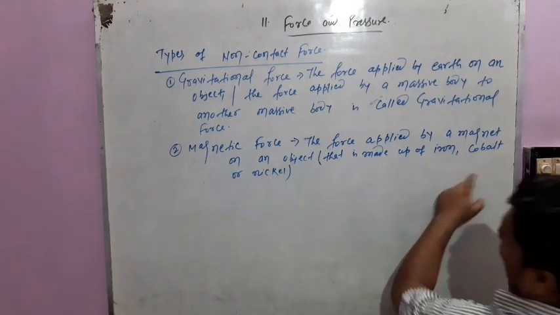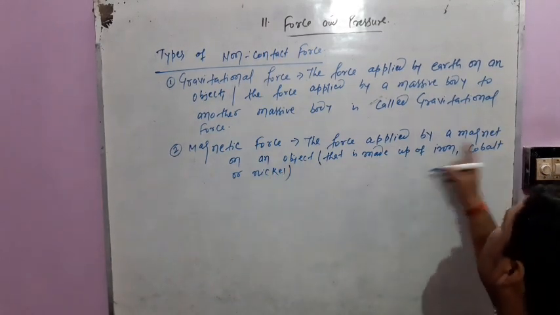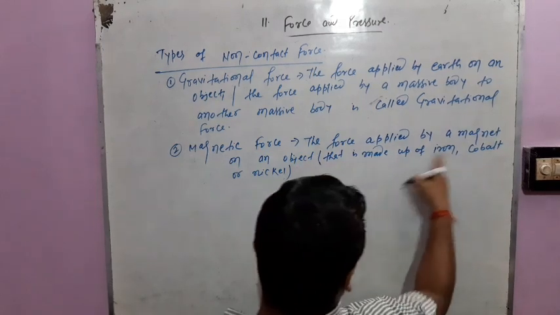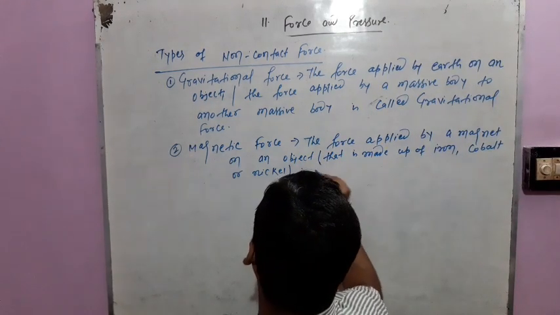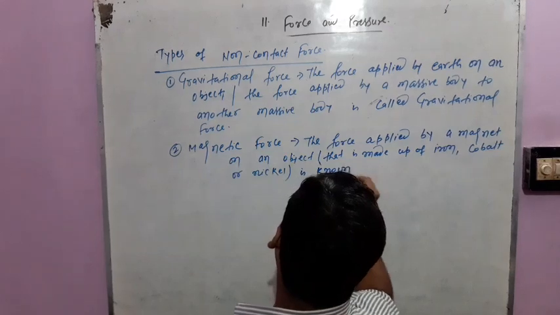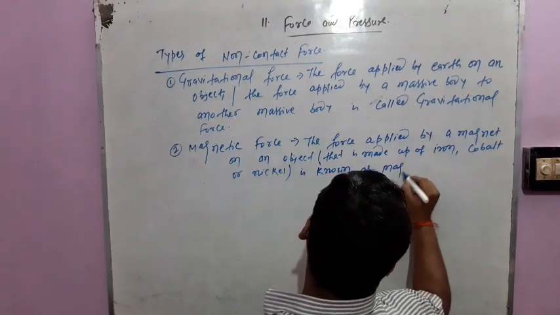Only these three things are attracted by a magnet. So the force applied by a magnet on an object is known as magnetic force.